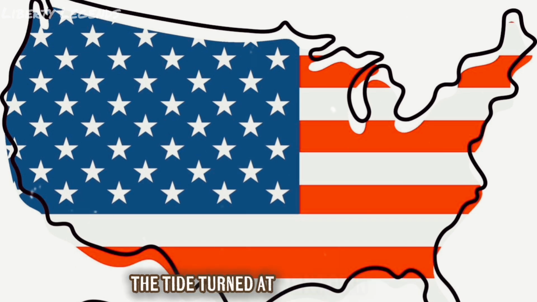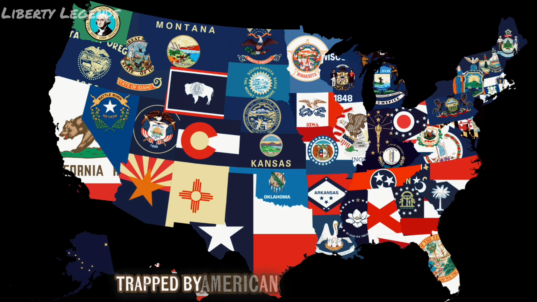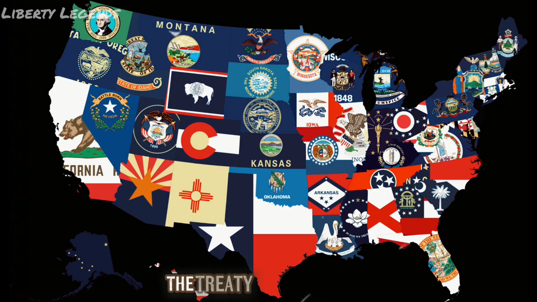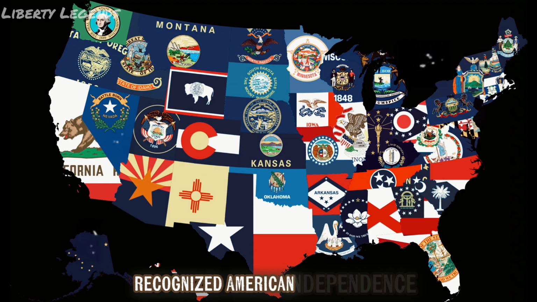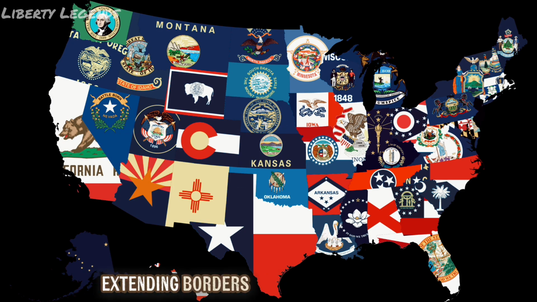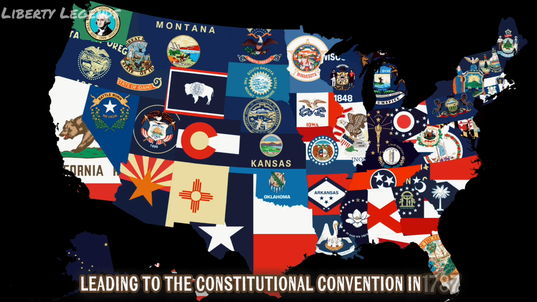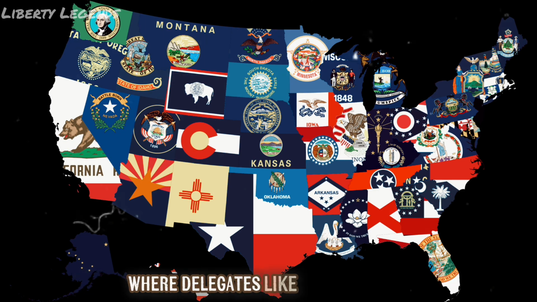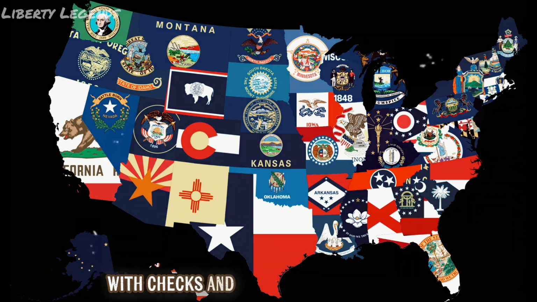The tide turned at Yorktown in 1781, where British General Cornwallis surrendered, trapped by American and French forces. The Treaty of Paris in 1783 recognized American independence, extending borders to the Mississippi River, but the new nation faced challenges under the weak Articles of Confederation, leading to the Constitutional Convention in 1787, where delegates like James Madison crafted a stronger federal government with checks and balances.